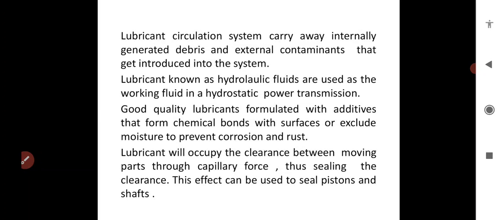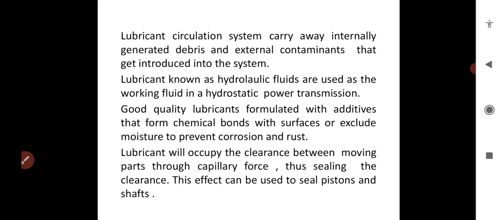Then lubricant circulation systems carry away internally generated debris that gets introduced into the system. When lubricants known as hydraulic fluids are used as the working fluid in power transmission, good quality lubricants are formulated with additives that form chemical bonds with surfaces, and it prevents moisture absorbing.